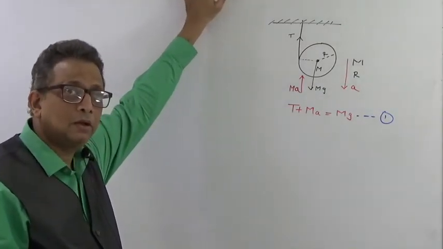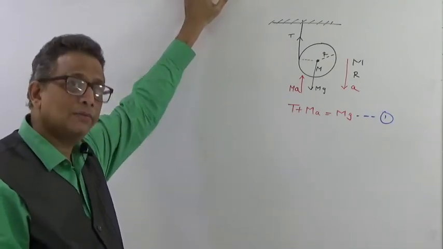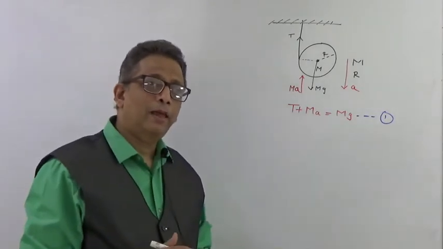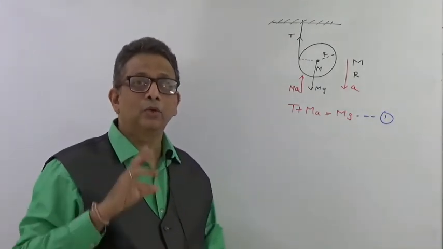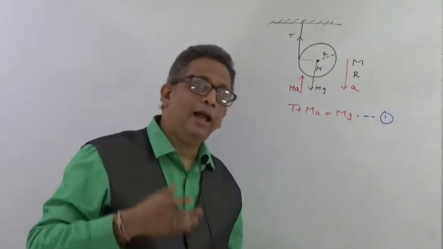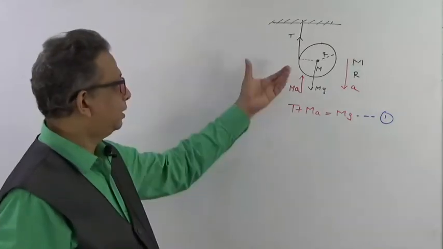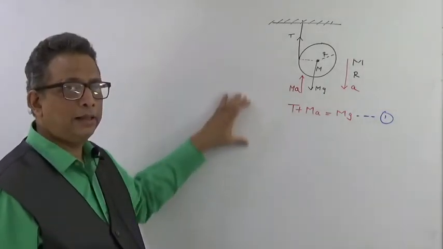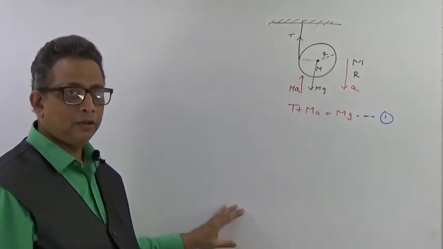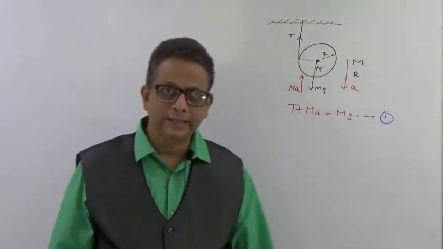Why has it gone into rotation? As I have said, you have to identify who is the rotator, and if it is rotating with an increasing angular velocity, correct? Because as it was falling, initially the velocity was 0, and as it came down, it went on increasing. So therefore this disk has an angular acceleration alpha.